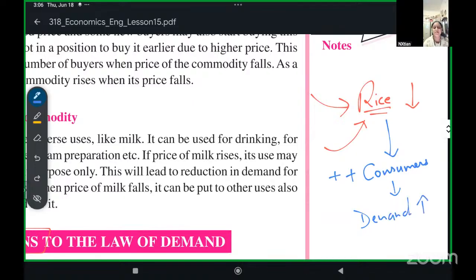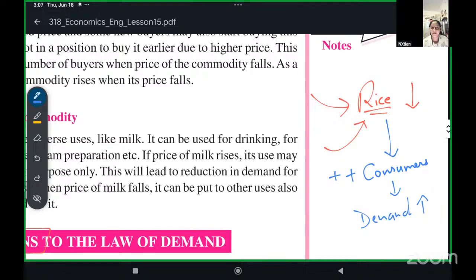There will be more demand. So this is also a reason why the law of demand takes place. Change in the number of buyers will increase. When prices decrease, buyers also increase. When buyers increase, demand increases. In the same way, when the price of a product increases, the people who are buying those products decrease. Because the people who are buying those products decrease, the quantity demanded will also decrease.